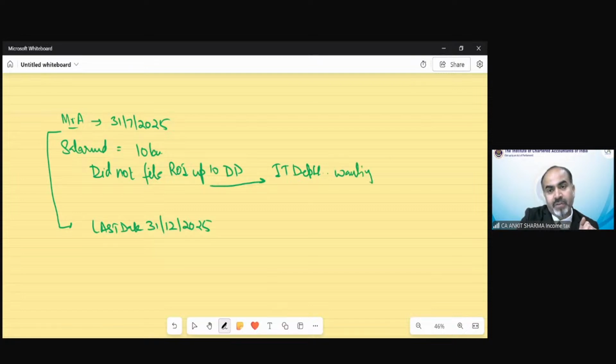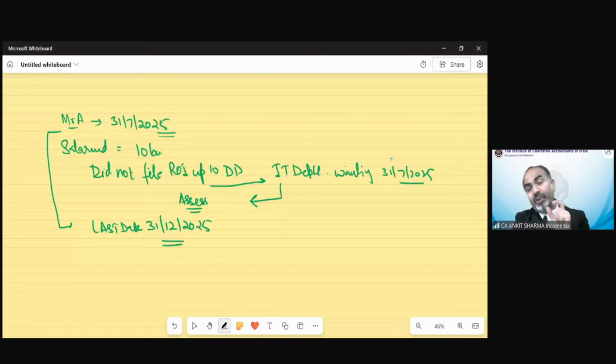Income tax department was waiting that he will file his ITR up to 31st of July. But because you did not file your ITR, it might be possible that department will assess your income on department's own information. So department did not wait for your filing of return up to last date. This date has been passed. Till this date, department will wait. Somebody will file their ITR up to due date. But if you did not file your ITR, it might be possible that department will assess your income itself.